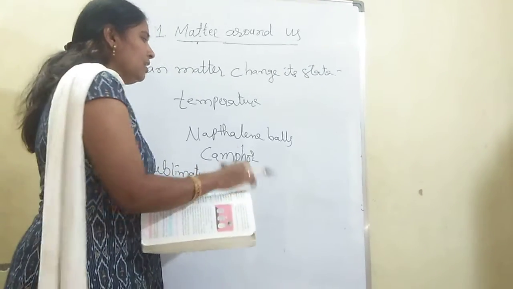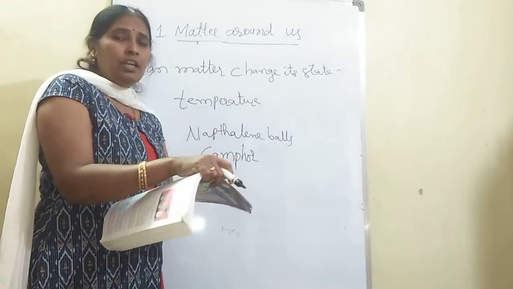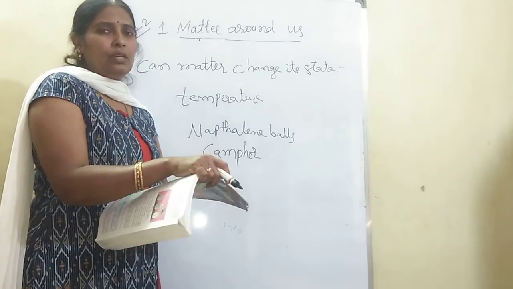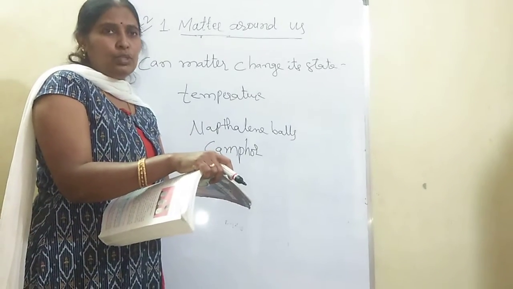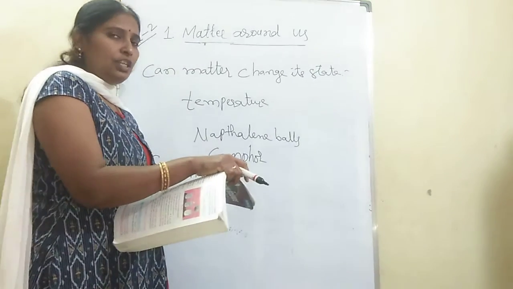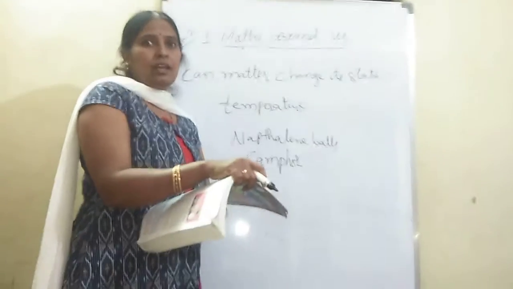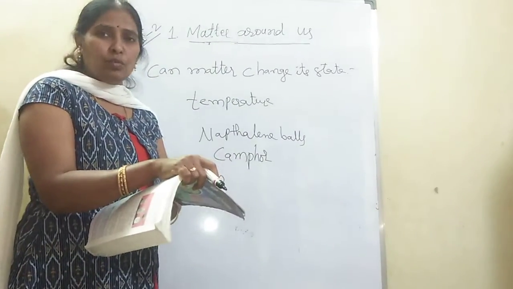For example, naphthalene balls. Naphthalene balls, which we generally call dambar guli, are used in washing areas and in clothes to kill the germs. And camphor is used as arti karpur in temples and puja rooms. Nowadays it is also used as a medicine. At the time of swine flu, they were asking to use camphor, and we can also use it to avoid mosquitoes. It is also good medicine.